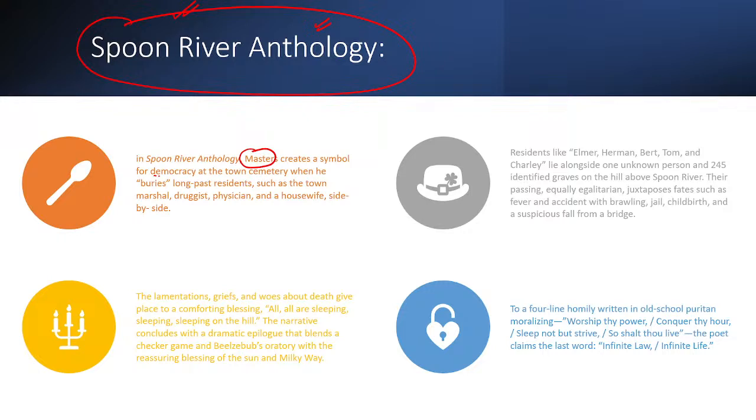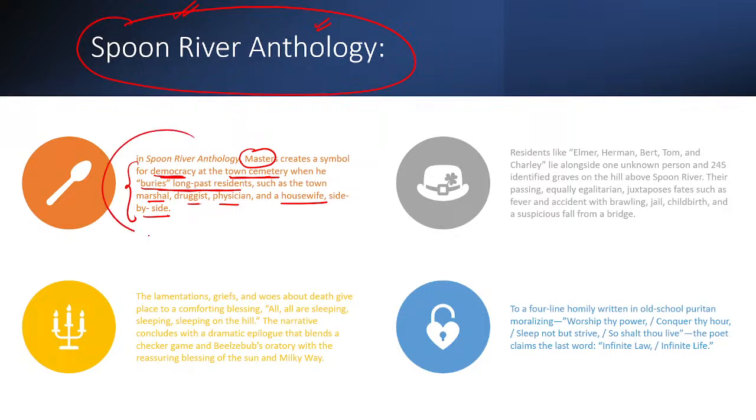He's trying to create the symbol of democracy. ये town symmetry है. When he buries long past residents such as a town marshal, druggist, physician, housewife side by side, तो ये आपका देखिए ये symmetry का जो motive है ये आता है. जैसे you're also able to see that when we are looking at say Elegy Written in a Country Churchyard, so Gray भी इसको लेके आ रहा है.